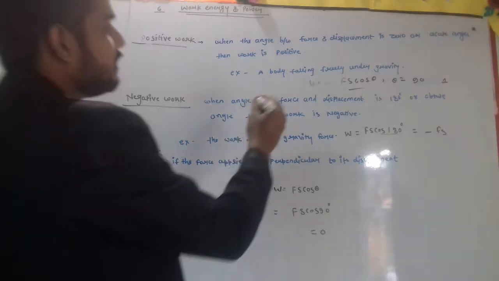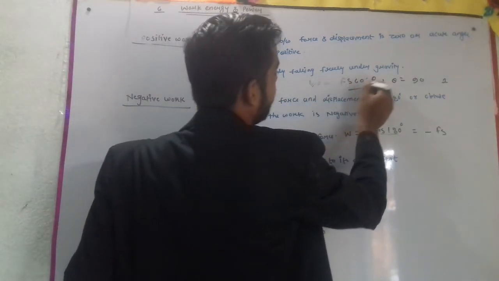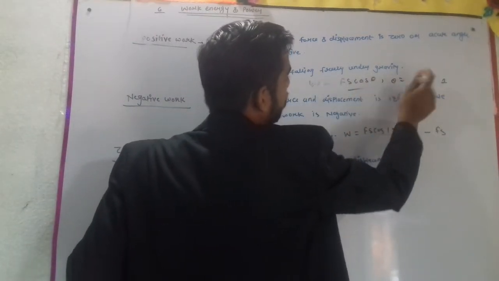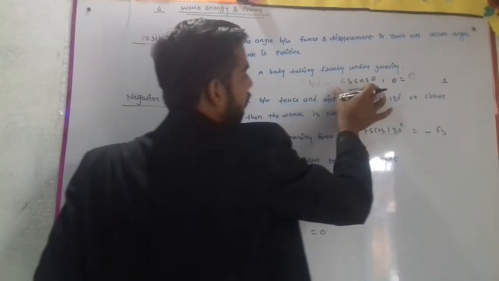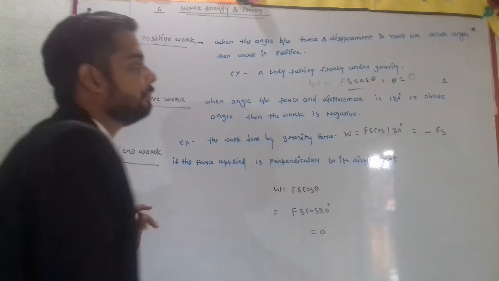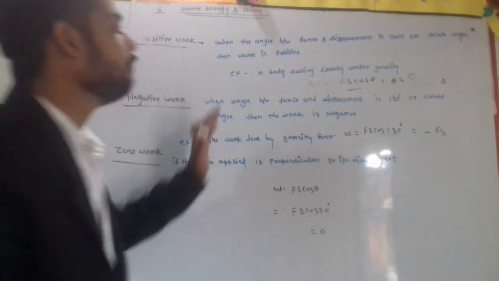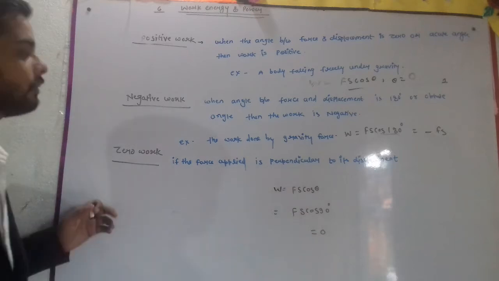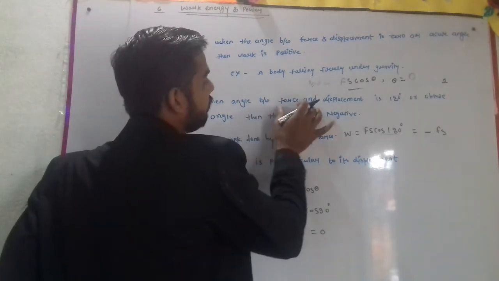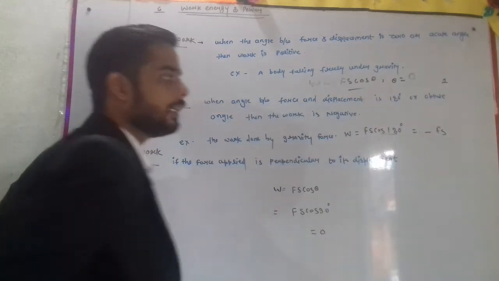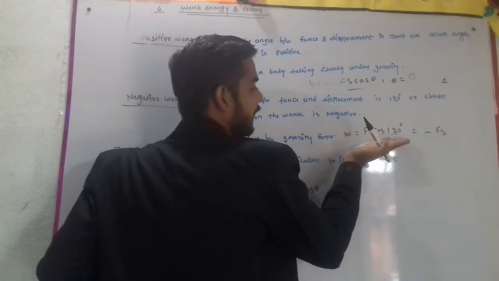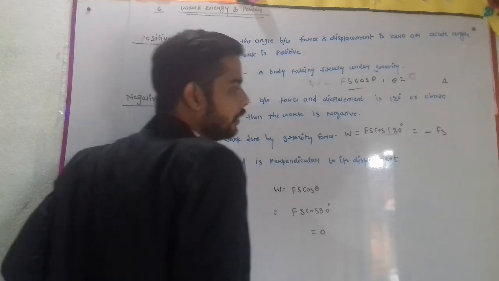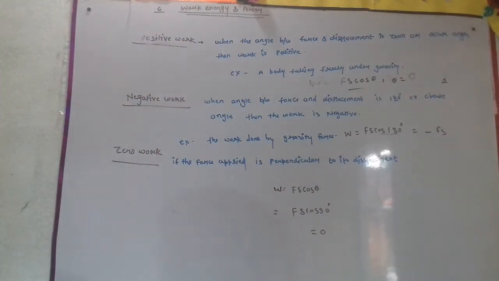I was saying that W equal to Fs cos theta, theta will be 0, then cos 0 equal to 1, then W equal to Fs only. That means if a body falls freely under gravity, then positive work is done. When the angle between force and displacement is 180 degrees or obtuse, then it is said to be negative work. Cos 180 equal to minus 1, so that will be minus.